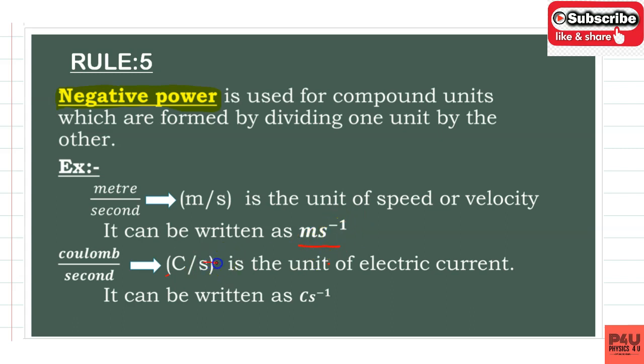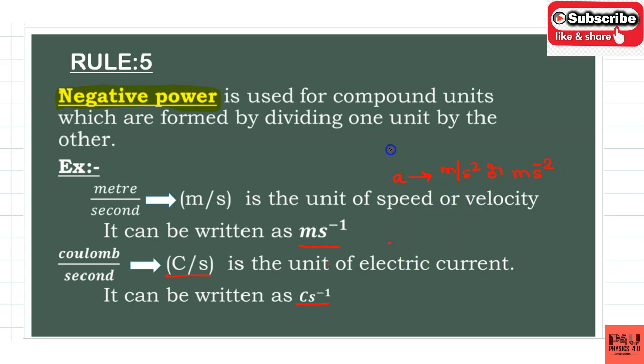Similarly, coulomb per second is the unit of ampere, that means the unit of electric current. This can be written as C into s raised to the power minus 1. Take different examples. Acceleration: the unit of acceleration is meter per second square. How can you write this? Meter second power minus 2.